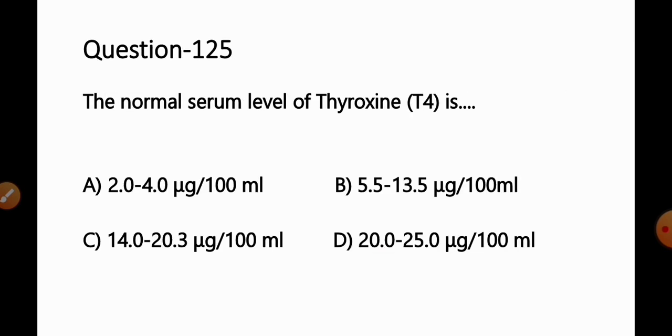Move to the next question number 125. The normal serum level of thyroxine or T4 is option A, 2 to 4 microgram per deciliter, B, 5.5 to 13.5 microgram per deciliter, C, 14 to 20.3 microgram per deciliter, D, 20 to 25 microgram per deciliter.